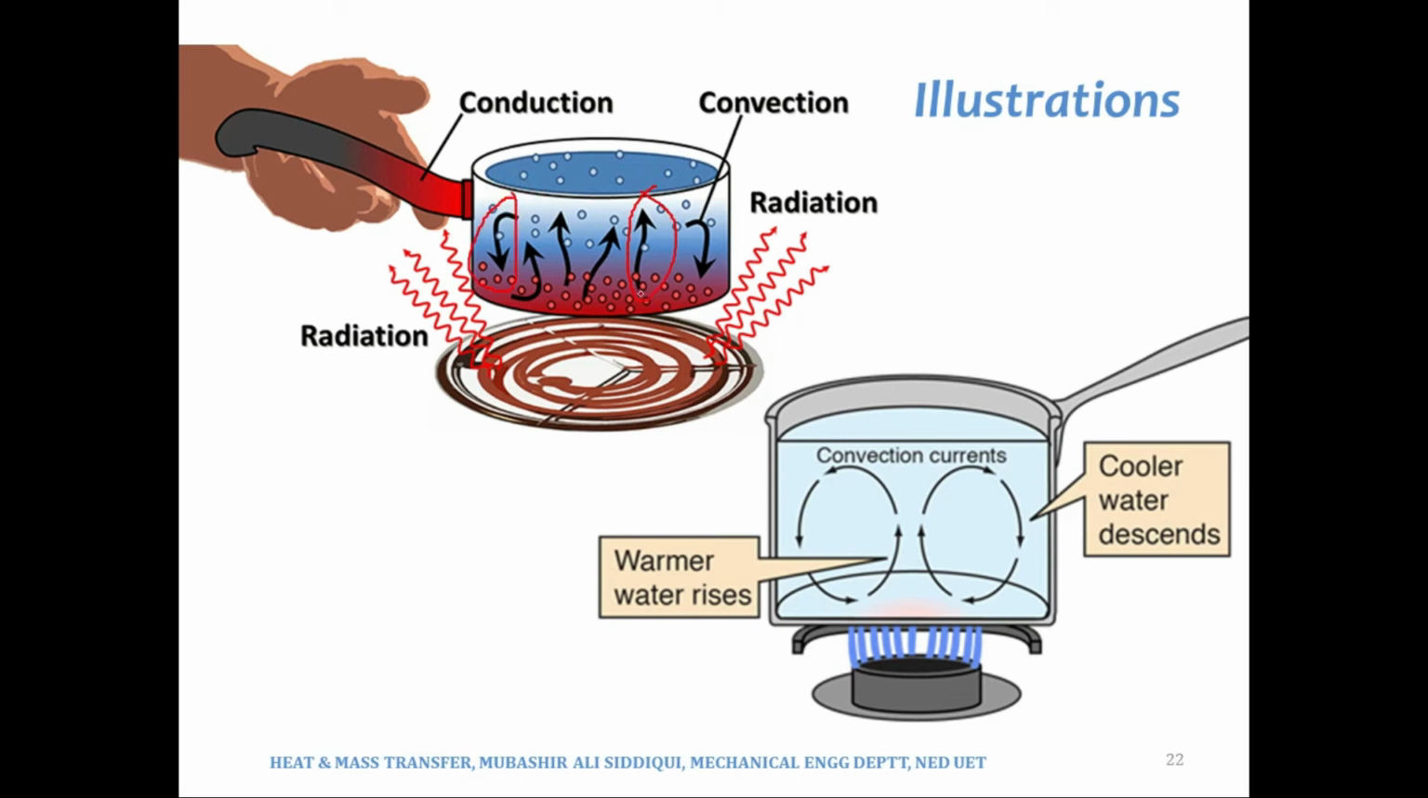It means that when the water gets heated up, it becomes lighter because of the density difference. You would have seen that in one of the previous definitions of convection. So it gets heated up and becomes lighter, and then it rises upwards, and its position is taken by the colder fluid. This is what we call convection currents, where the warmer water rises and the cooler water descends. There are radiation effects as well, but we will discuss radiation when we come to radiation.